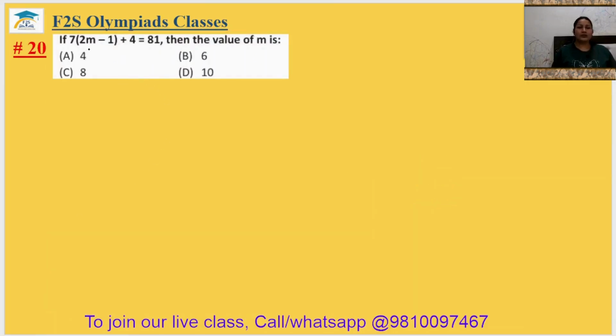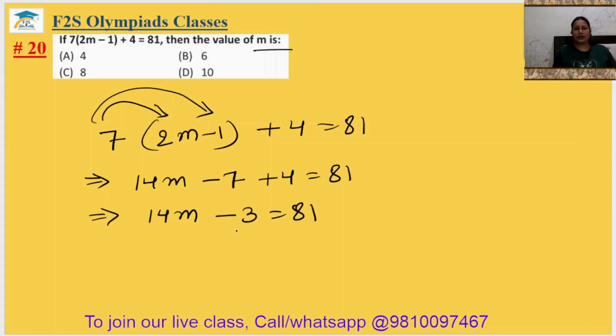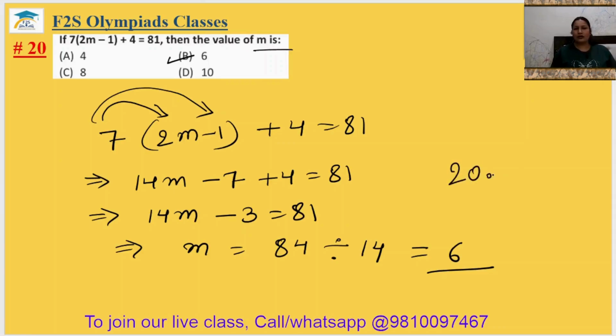Question number 20. If 7(2m minus 1) plus 4 equal to 81, then find the value of m. So 7(2m minus 1) plus 4 equal to 81. By applying the distributive rule, we can multiply this to 14m minus 7 plus 4 equal to 81. This implies 14m minus 3 equal to 81. This implies m equal to (81 plus 3) which is 84, divided by 14. Okay? So 14 times 6 is 84. It is in the option B. The value of m will be 6.